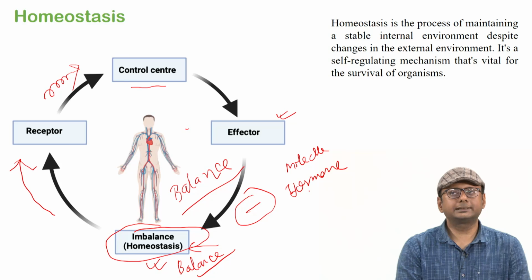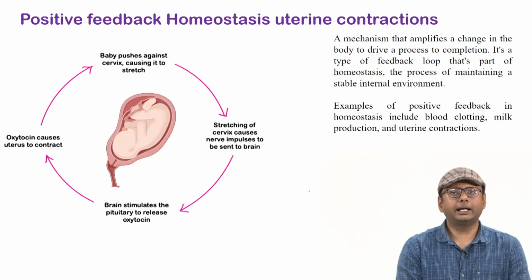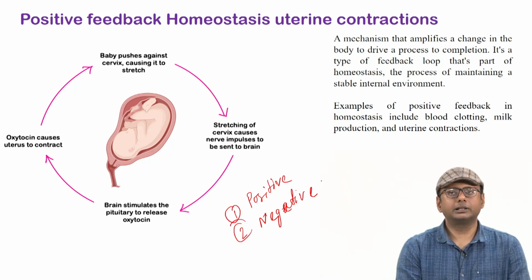Okay, so let us see how different types of homeostasis happen in our body. Mostly it happens in two different ways, right? One is the positive feedback loop, and the second one is the negative feedback loop. So mostly it is two categories, positive and negative. So what is the positive feedback loop?